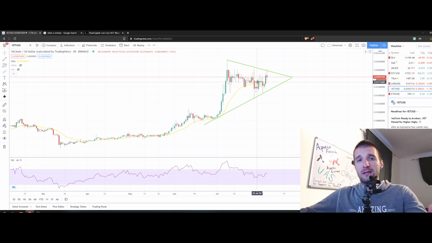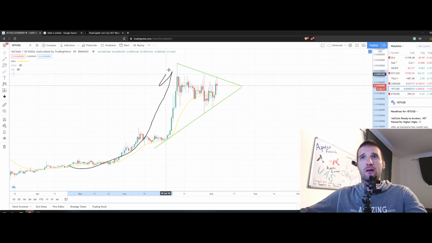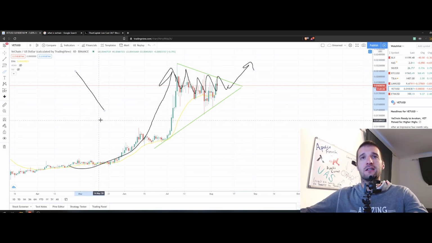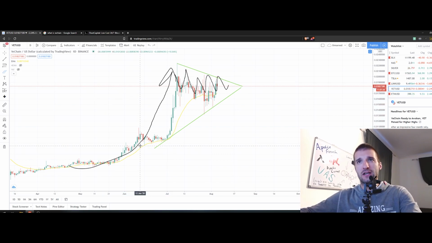If you ask me, I do believe that this is a continuation pattern. Continuation patterns are patterns where you have a certain trend, as we have on VeChain, and after that consolidation in any sort of way whatsoever. It could be a falling wedge formation, consolidation triangle, pennant, or a bullish flag, whatever you want to call it, the same thing. After that it's going to continue growing to the upside, or if it's a downtrend, in certain cases it could be a rising wedge formation and a continuation pattern to the downside. So those sorts of patterns are continuation patterns, and I think we are seeing the same thing over here.